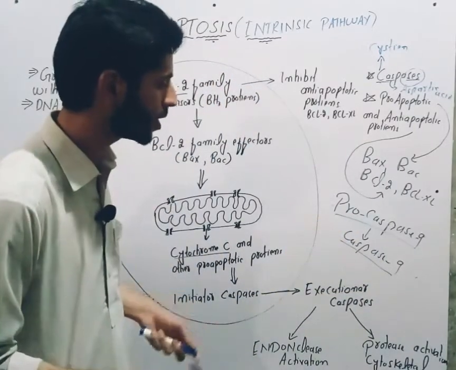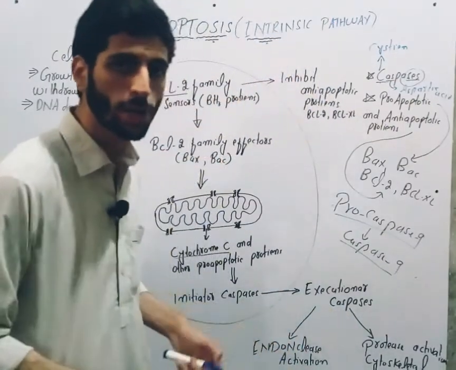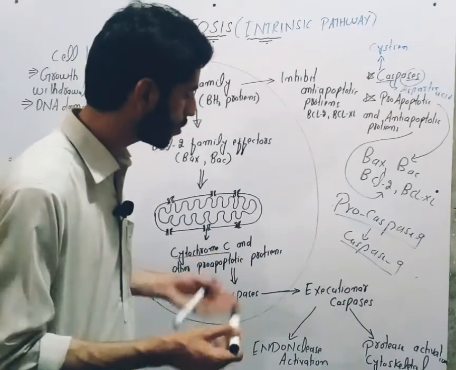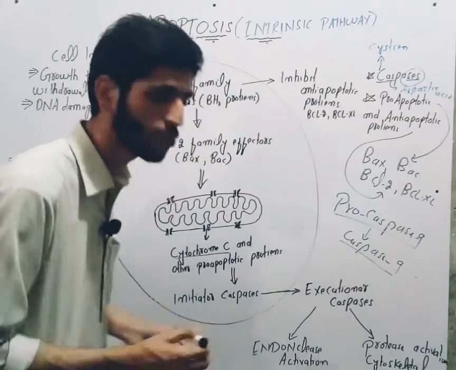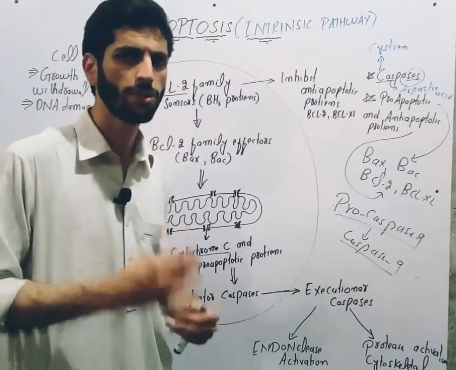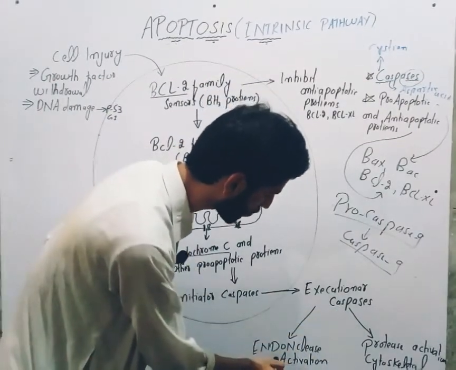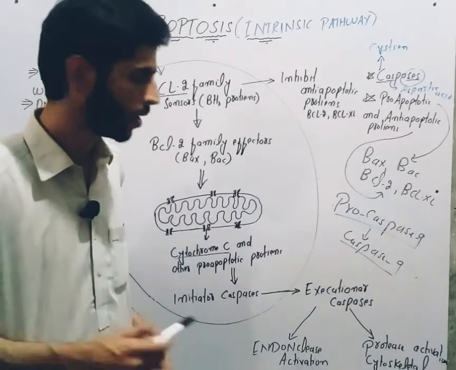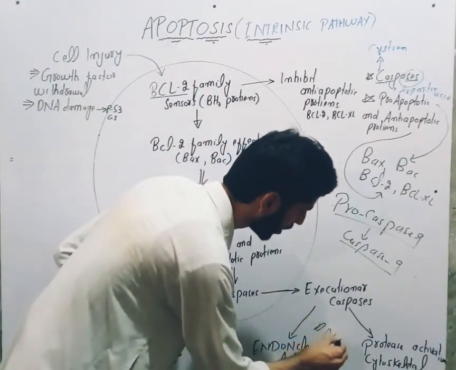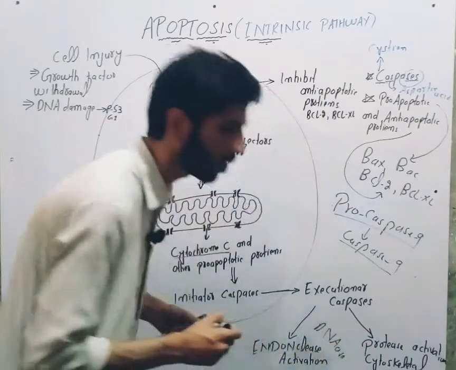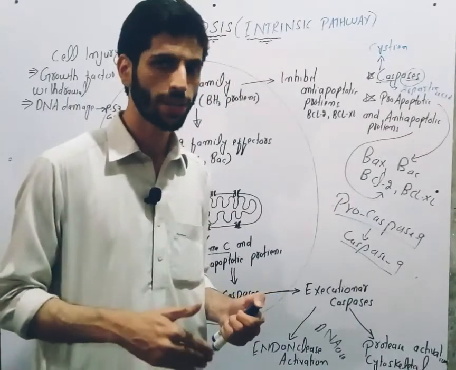So these different caspases are activated, and now these executioner caspases will activate enzymes inside the cell. For example, they can activate endonuclease. Endonuclease is an enzyme which can cleave DNA. It acts like a DNase, which goes inside the cell and degrades DNA.